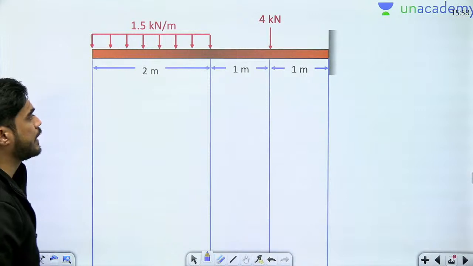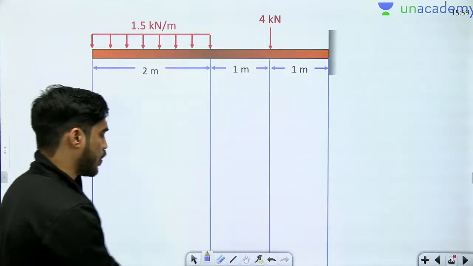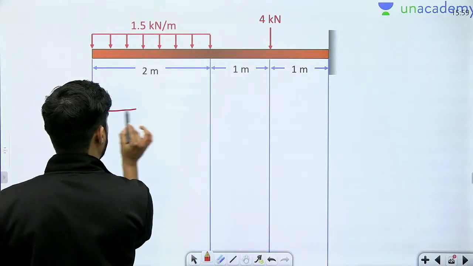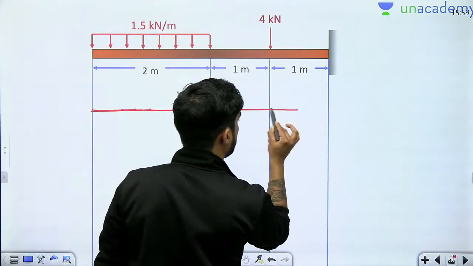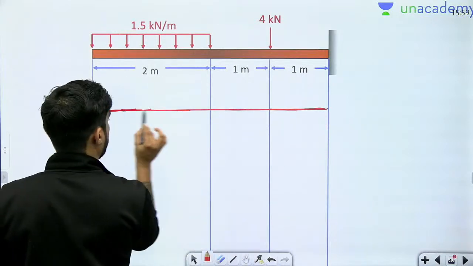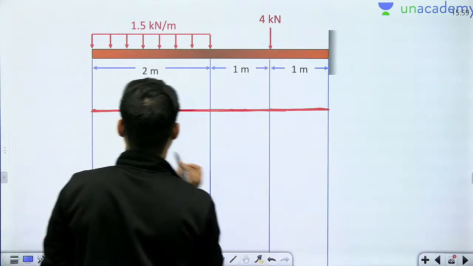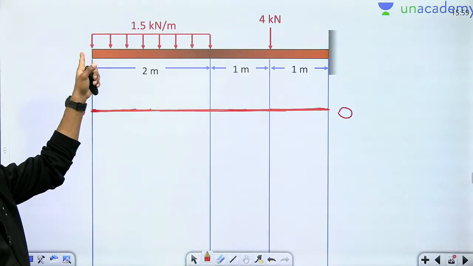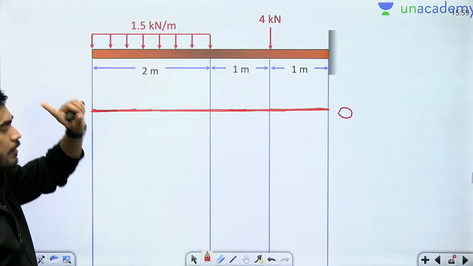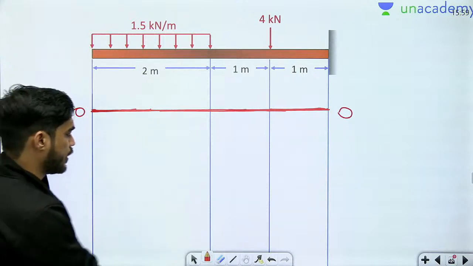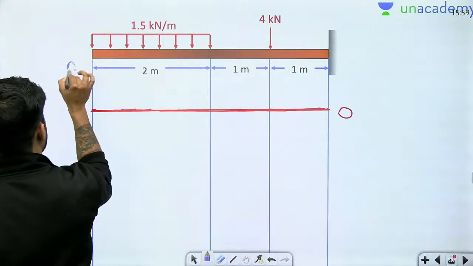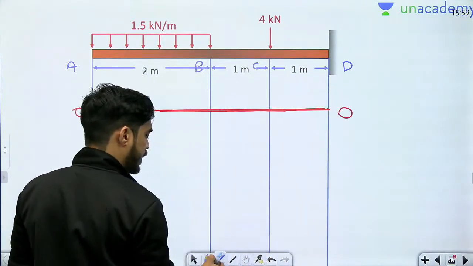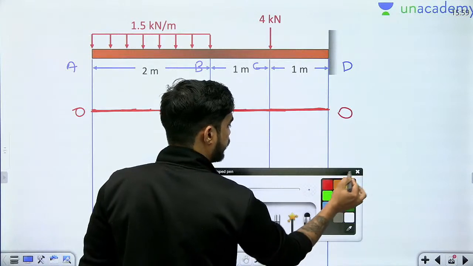So now we will draw the bending moment diagram. Quickly we will draw the bending moment diagram here. Okay. Again, I will first draw the datum line, meaning on this line, bending moment will be 0. Now at point A, is there any couple? No. So bending moment will be 0. At point B, let me name these points first. A, B, C, D. So at point B, what will be the bending moment beta?